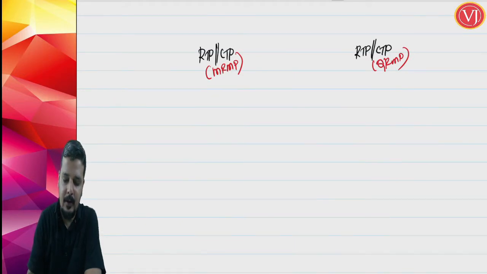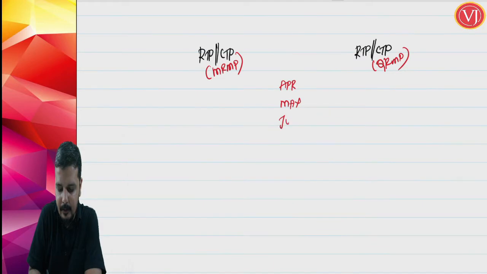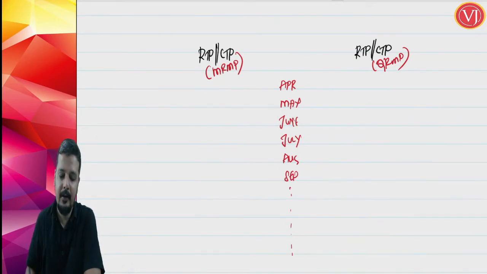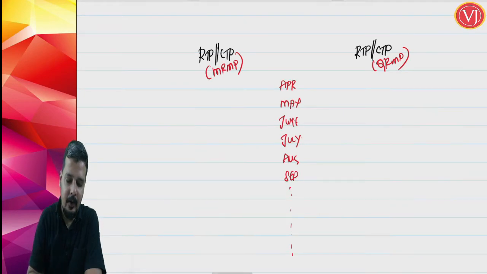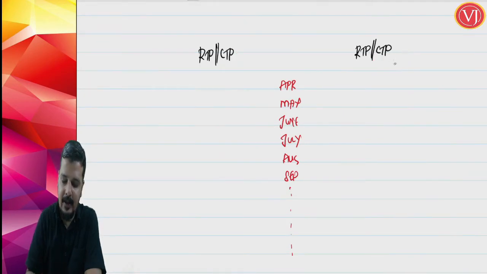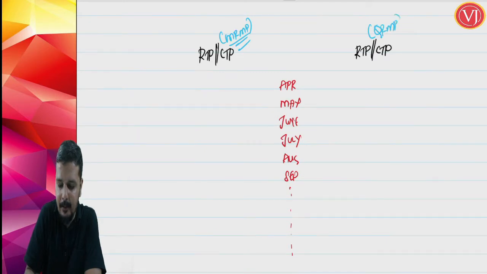Now, let us even put the months. The months are as follows: April, May, June, July, August, September, and so on. We are taking the first 6 months. So, a regular taxable person or casual taxable person going for the MRMP scheme is on the left hand side, and going for the QRMP scheme is on the right hand side.